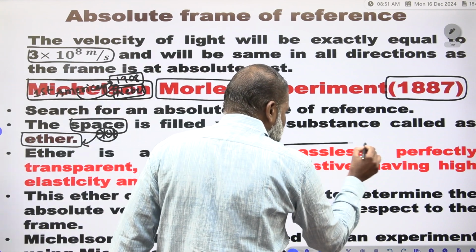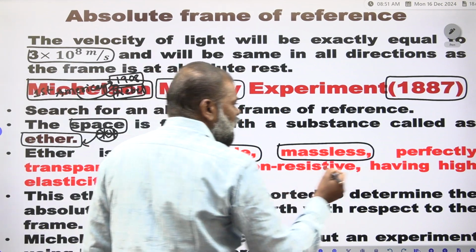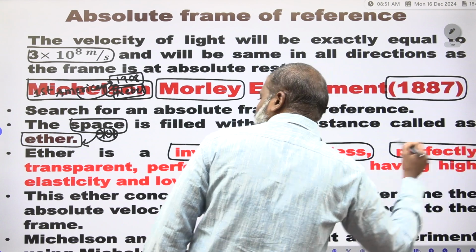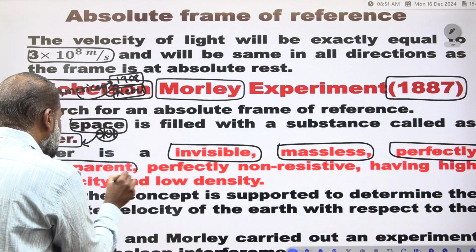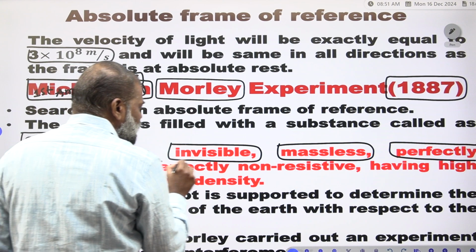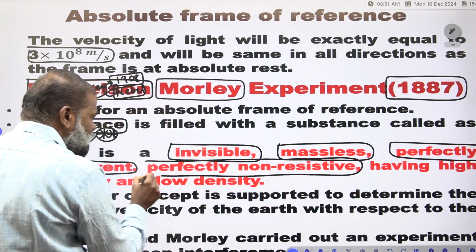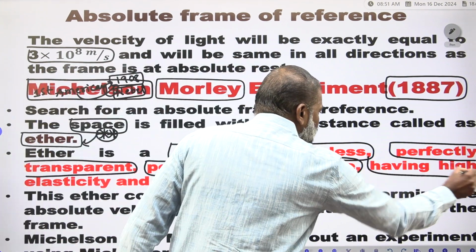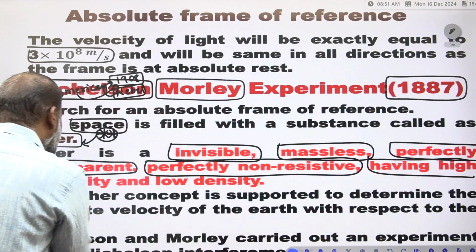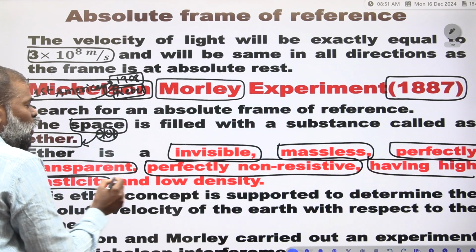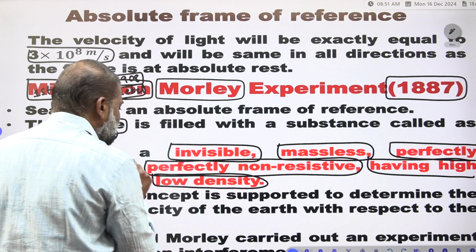Ether is massless. Ether is perfectly transparent. Ether is perfectly non-resistive. Ether has high elasticity and low density. These are the characteristics of ether.